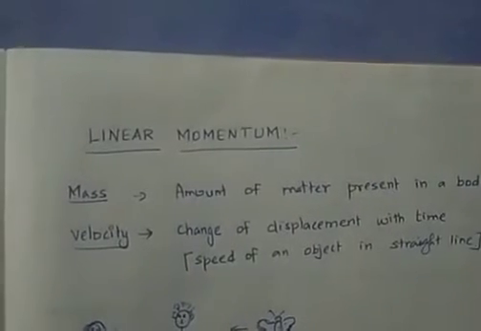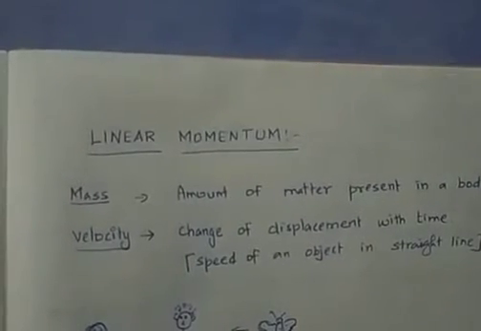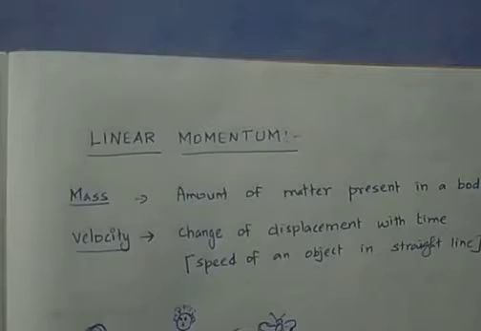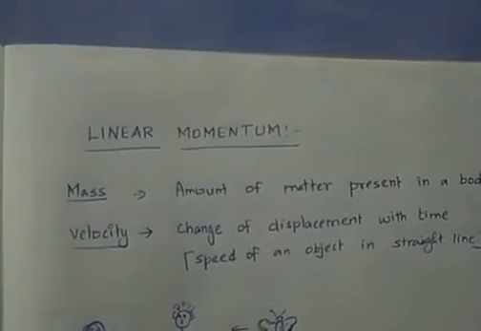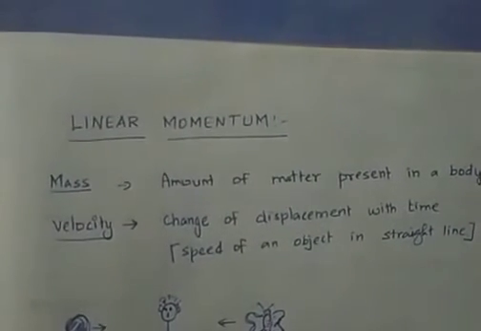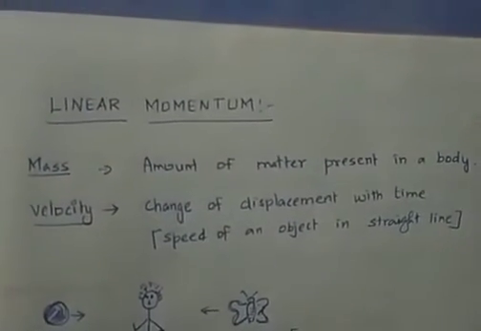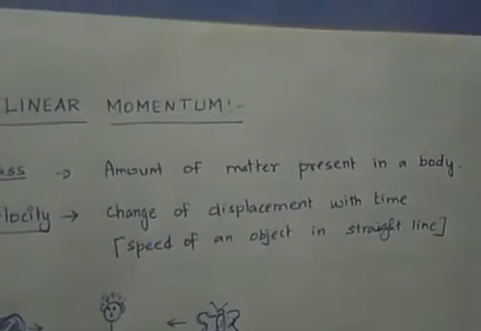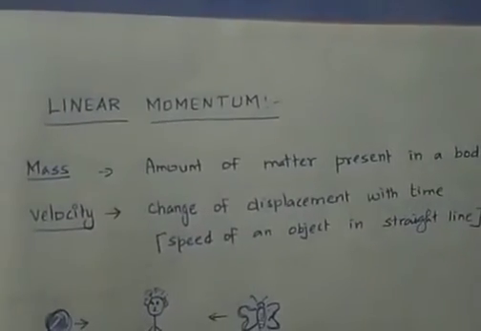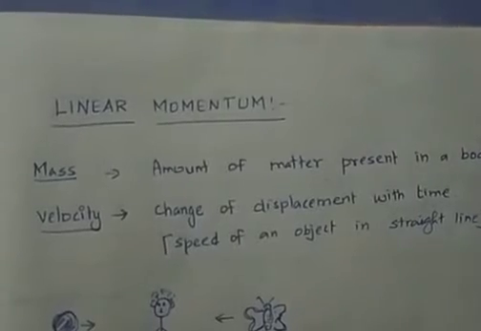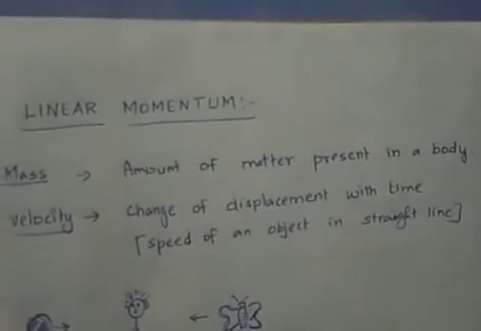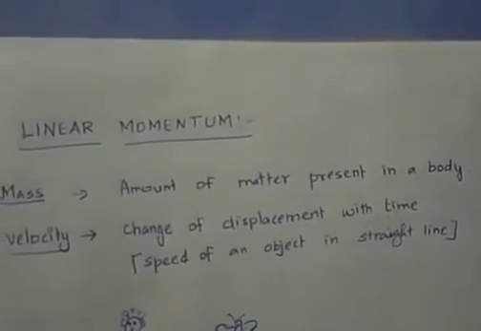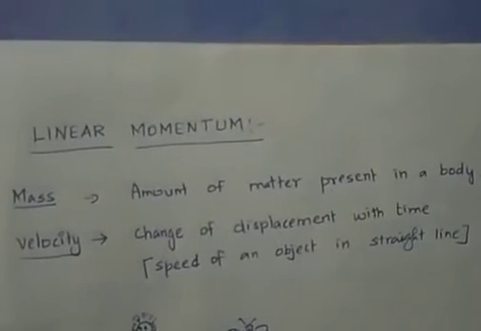Next one, velocity. Rate of change of displacement. Change of displacement with respect to time is called velocity, which is nothing but the speed of an object in a straight line. Velocity is a vector quantity. It has magnitude and direction. Okay, now we'll come to learn about linear momentum.